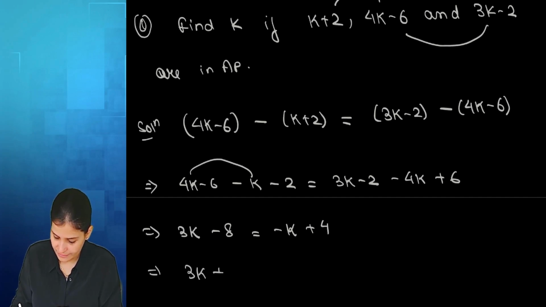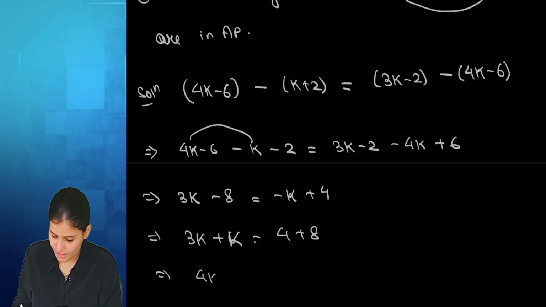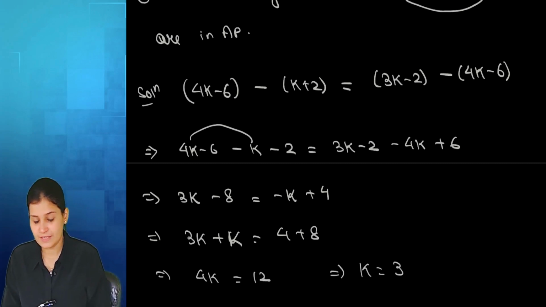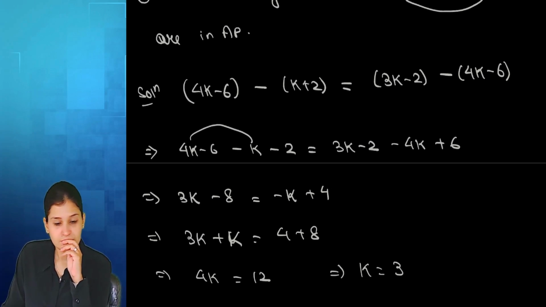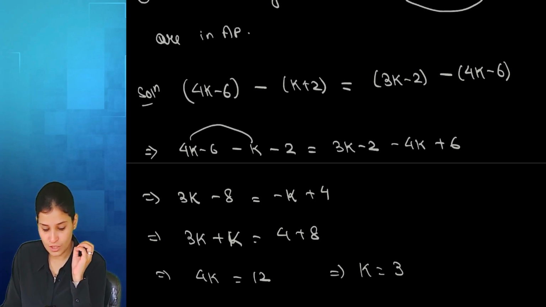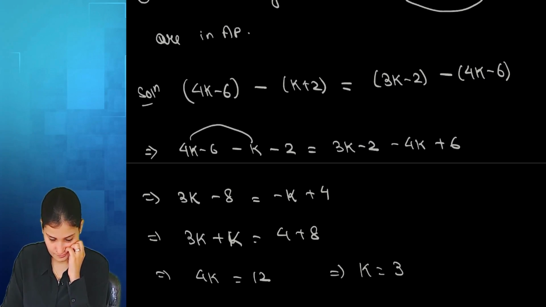Bringing K to the left and 8 to the right. 4K equal 12. Divide by 4. K will be 12 by 4, 3. Any doubt? No, ma'am. All of you clear? Yes, ma'am.